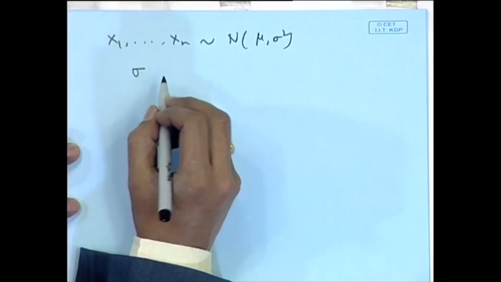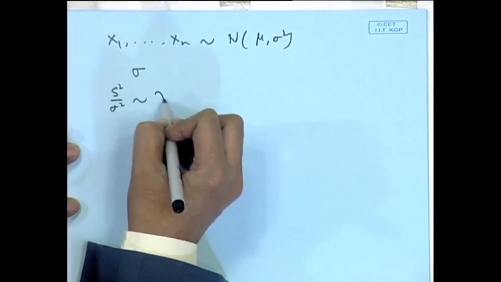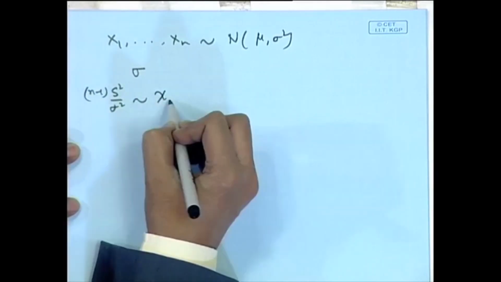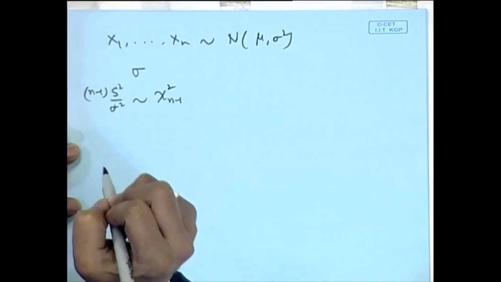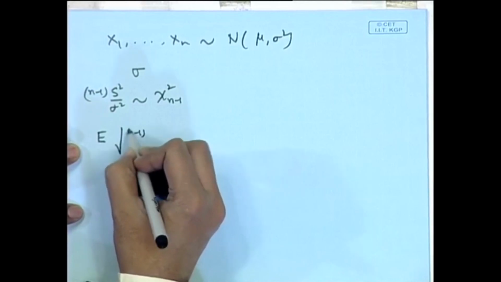So, we can then make use of the concept of completeness and sufficiency. Here we know that S square by sigma square follows chi square on n minus 1 degrees of freedom. So, we take the expectation of the square root of this quantity